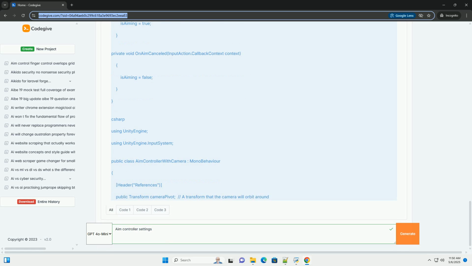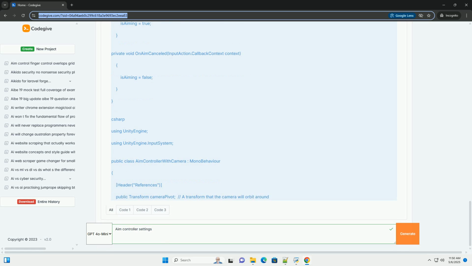PlayerInputActions, a variable to hold an instance of your input action asset script. Unity generates a C# class from your input action asset. 3. Header References, public Transform aimTarget, a public Transform variable you'll assign in the inspector. This could be a reticle or any other object you want to point towards.